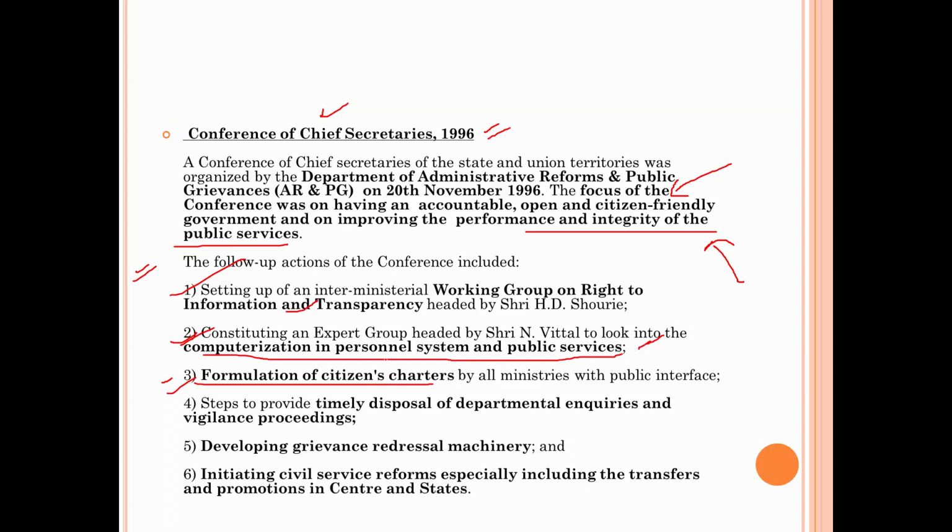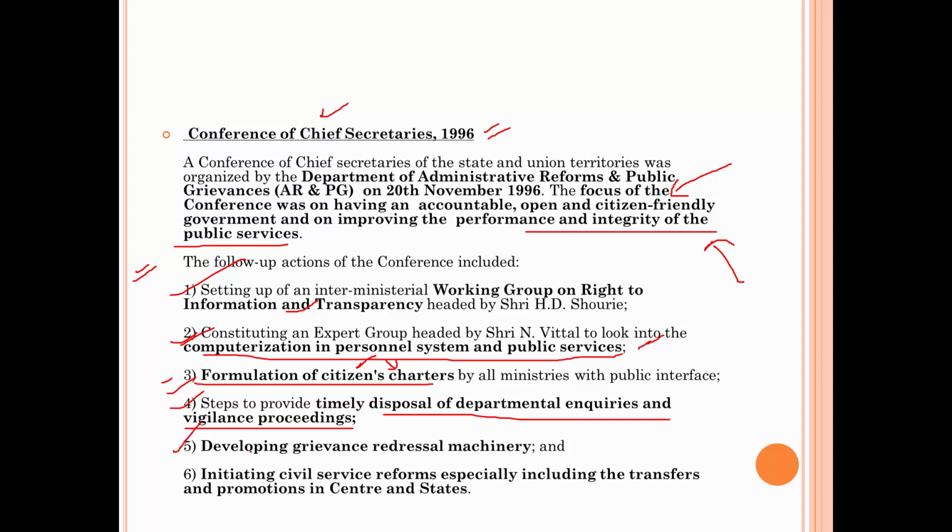So this particular charter binds the government officials to work according to a certain standard, and it also tells the stakeholders what they can properly expect from the government official, or if the services are not delivered, what measures they can take in order to take action against the official. So this is a very good thing, citizen charter. Then fourth recommendation was timely disposal of departmental inquiries and vigilance proceedings, because normally the vigilance proceedings take a lot of time. So in order to punish those people who are corrupt, it should be fastened.